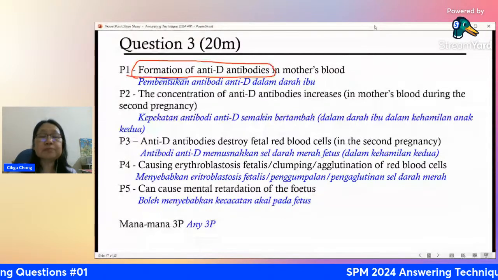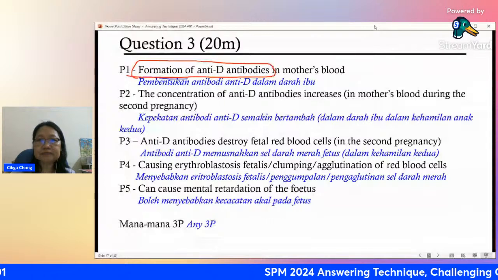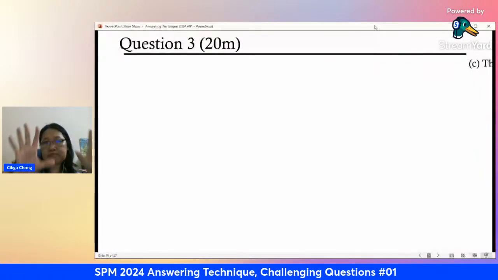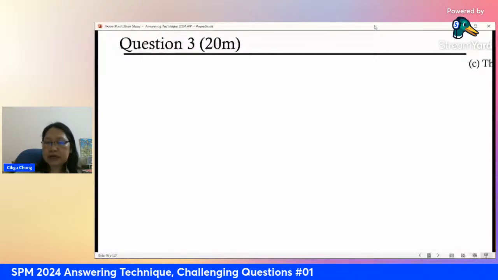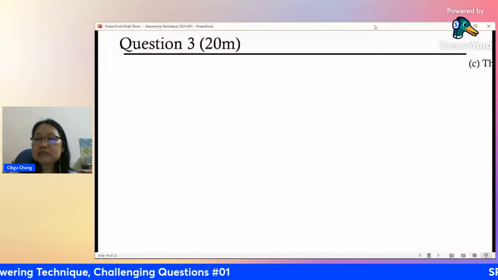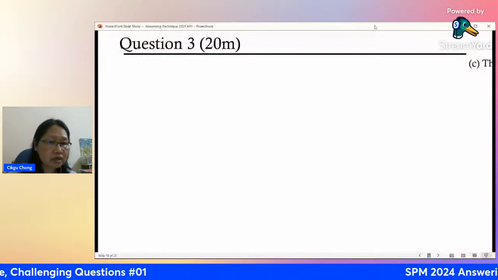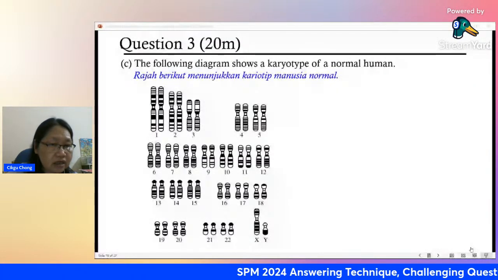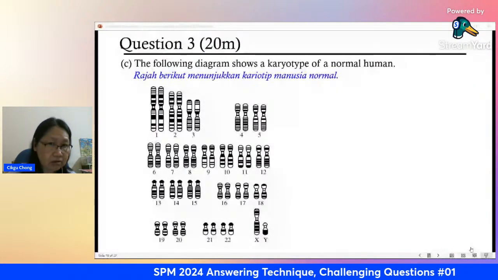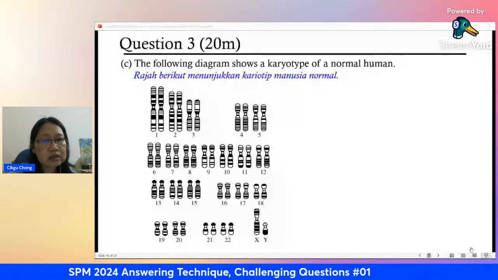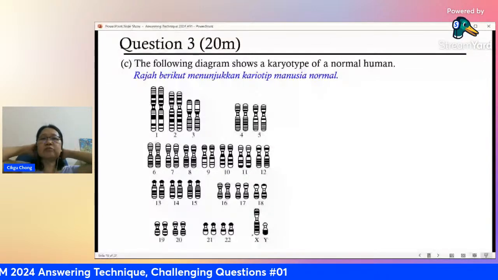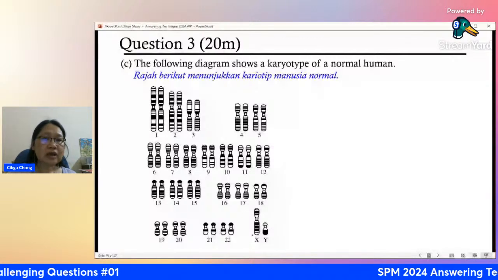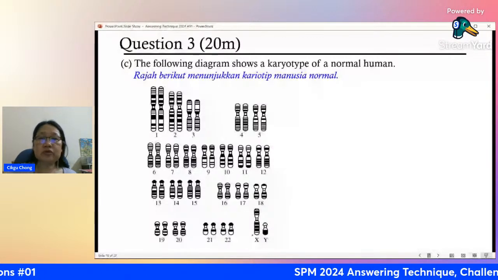The next part of the question here is the last part. Karyotype, this is the pattern of the normal human. So you should know how it looks. How many chromosomes? There should be 46. And you can see XY here, so it should be a male, a normal human, a boy. Now there are 2 types of human chromosomes. You should know what I'm talking about. State the differences between the 2 types of chromosome.